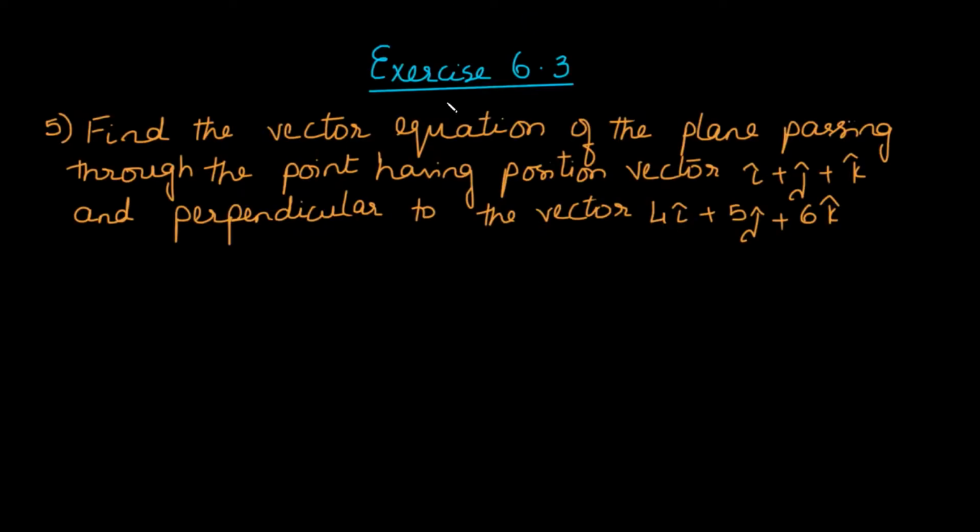Now let us see what type of sums are given in exercise 6.3 based on the previous two theorems. The fifth question of exercise 6.3: find the vector equation of the plane passing through the point having position vector i plus j plus k and perpendicular to the vector 4i plus 5j plus 6k. We have to find the vector equation, which we know is this way.